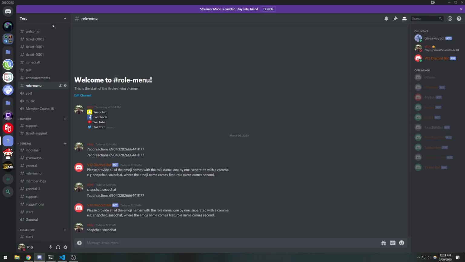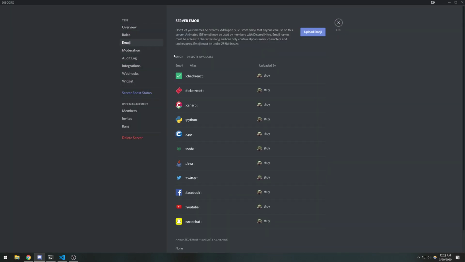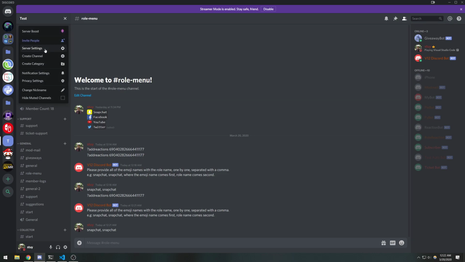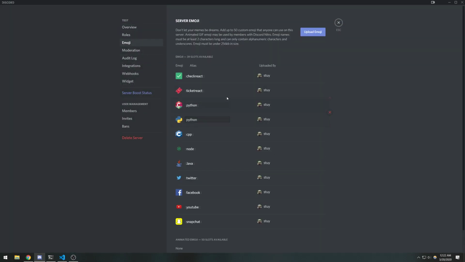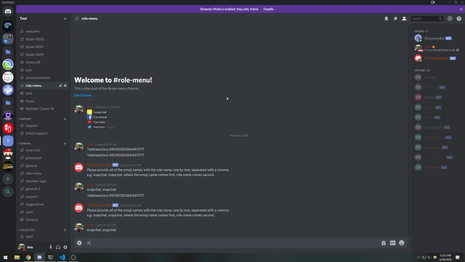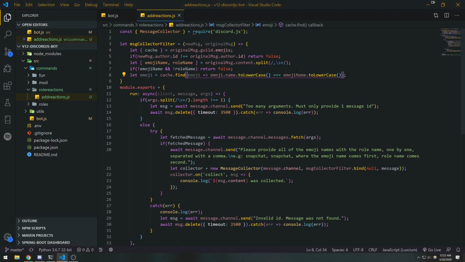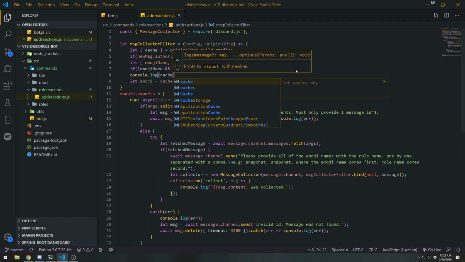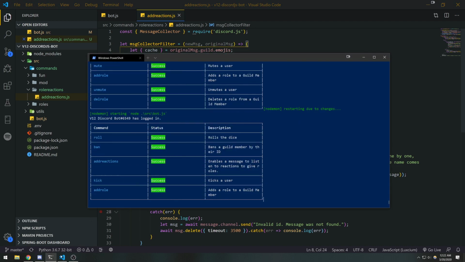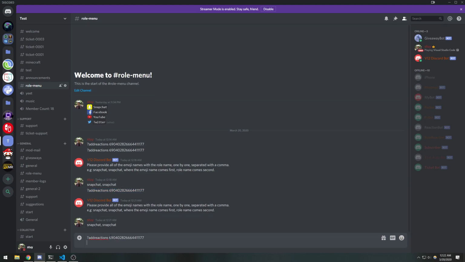If you have emojis on your server with the same name, remember what we said earlier? Discord will resolve it by adding a tilde with a 1 or a 2. If I rename that to Python, I think it's still named Python, but I'm actually not sure. Let me try this again. I'm going to console.log the cache.